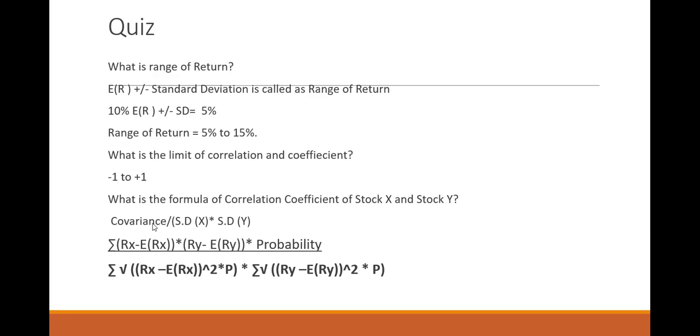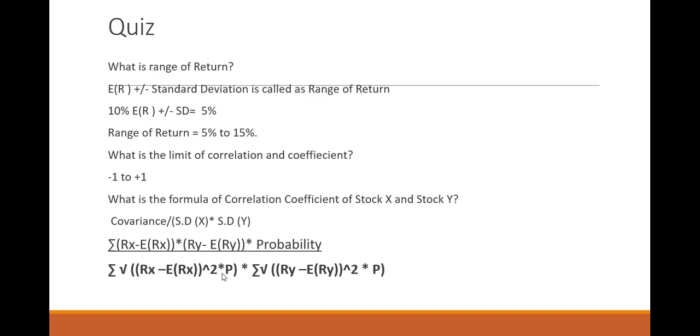Covariance of stock X and Y divided by standard deviation of X into standard deviation of Y. With this formula, covariance you can calculate: stock X return minus expected return into stock Y return minus expected return, that is mean return, bracket close, into probability, divided by standard deviation: square root of (Rx minus Rx bar) square into P, that means standard deviation of X.